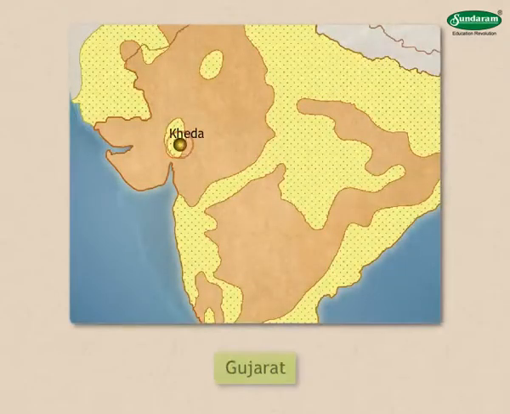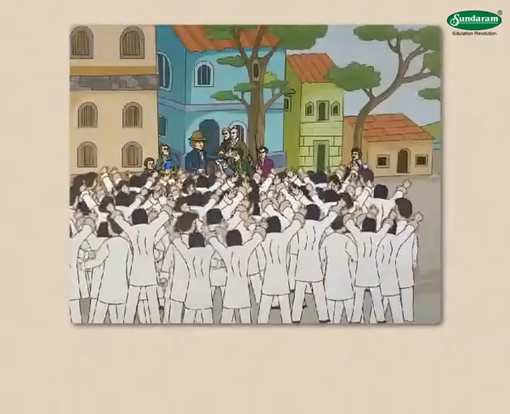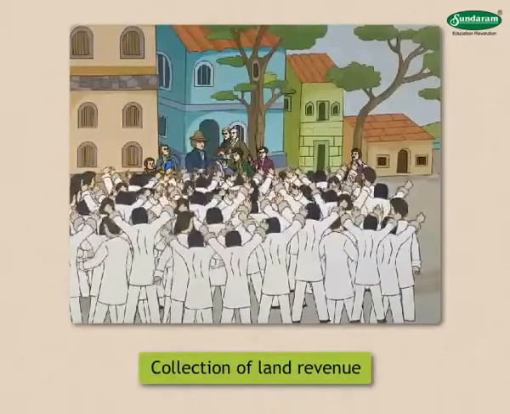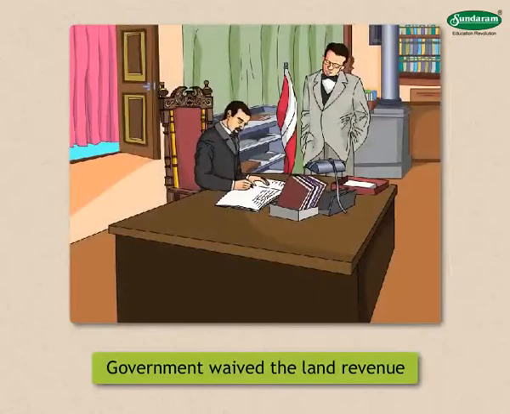Kheda district of Gujarat was facing severe famines. Still, the British government was forcibly collecting the land revenue. With Gandhiji's support and encouragement, the peasants fought against this injustice through Satyagraha. Finally, the government had to waive the land revenue.